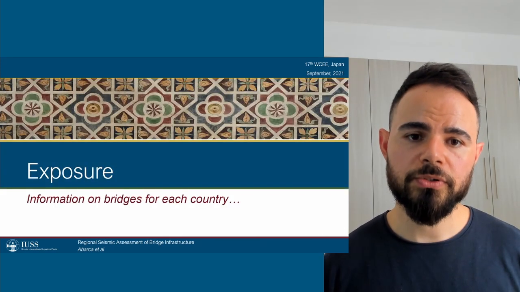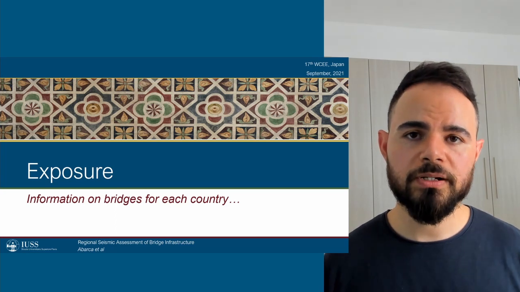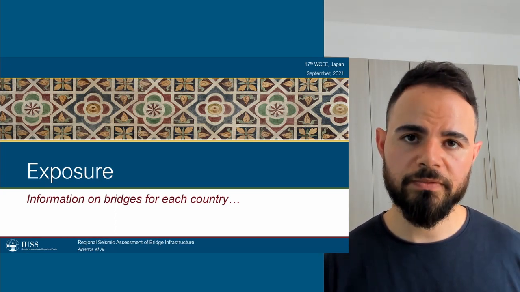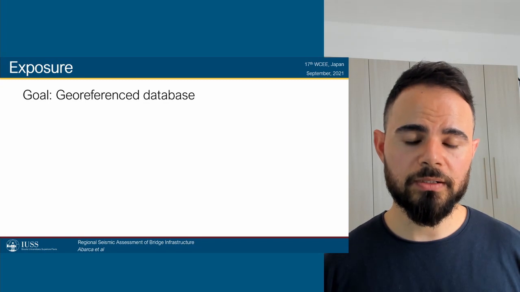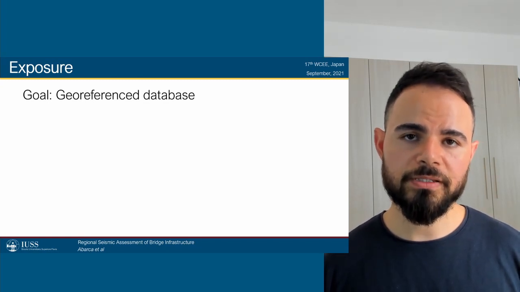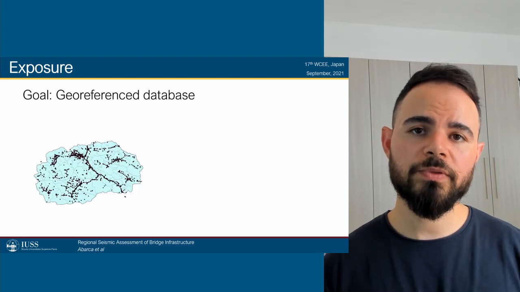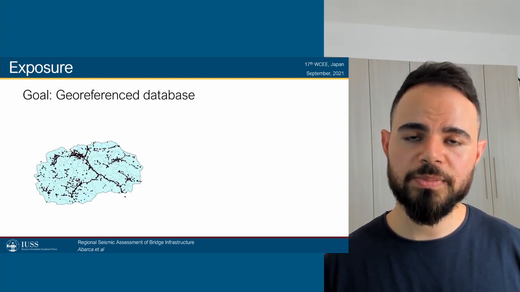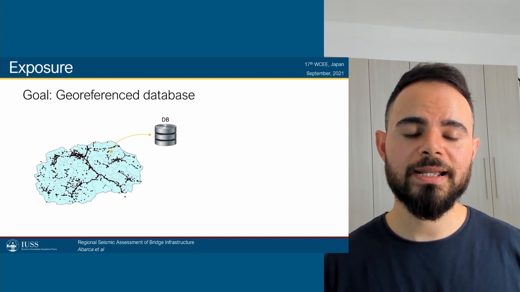In terms of exposure, we need to know how much information we can collect for bridges in each one of the countries. An exposure model, which is the overall goal of this component, is basically a georeferenced database. For each one of the bridges that I can locate within a specific case study, I'm going to create a database.